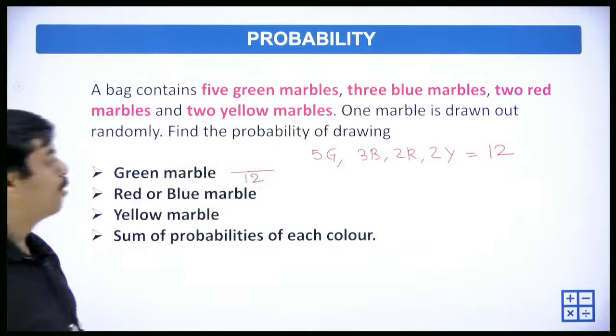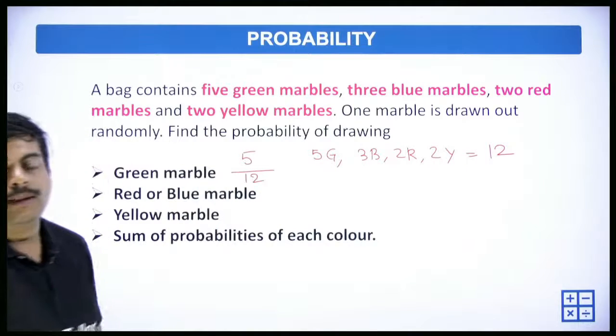There are 5 green balls. So the probability is 5 by 12.